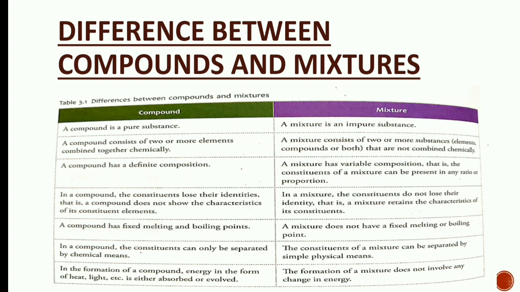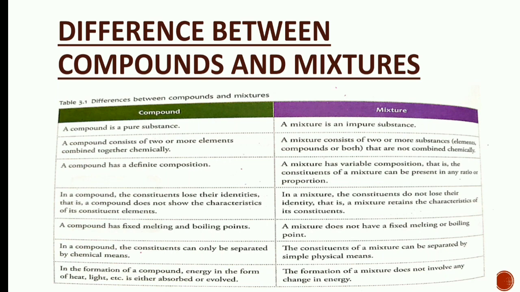In a compound, the constituents lose their identities, that is, a compound does not show the characteristics of its constituent elements. Whereas in a mixture, the constituents do not lose their identity, that is, a mixture retains the characteristics of its constituents.